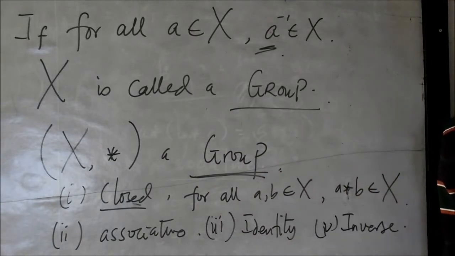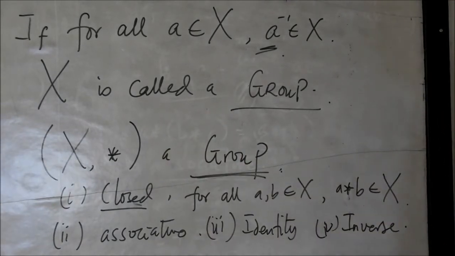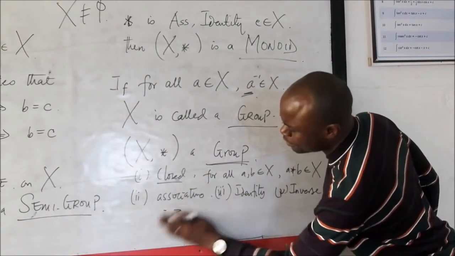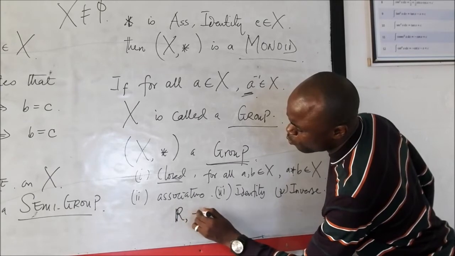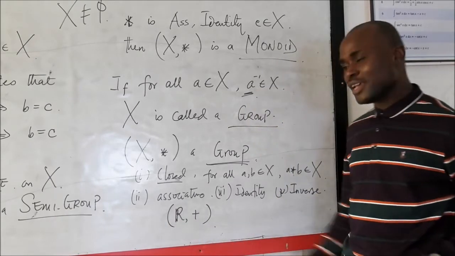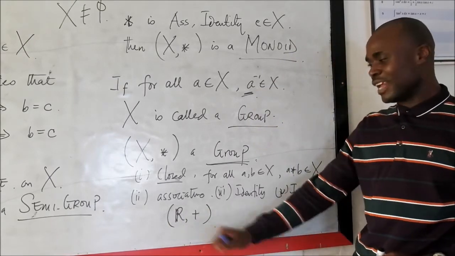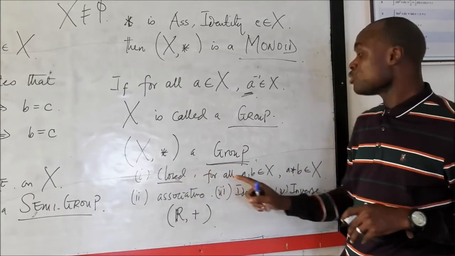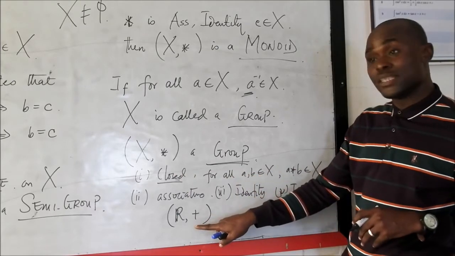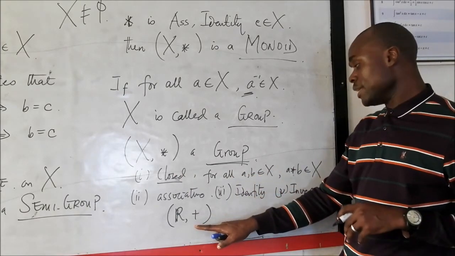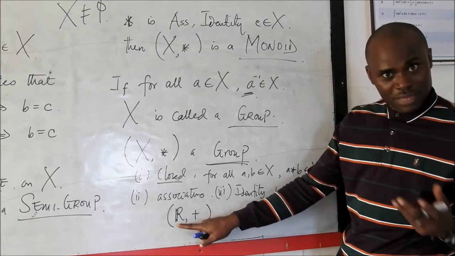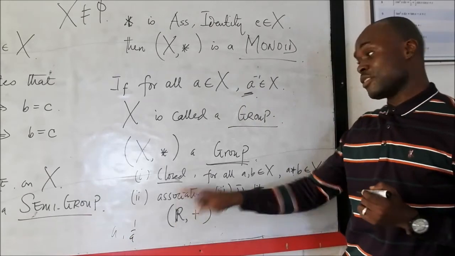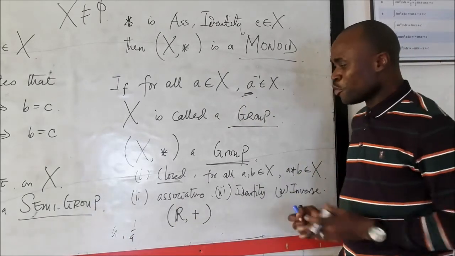What is an example of a group? We have so many, but I will just give an example. A wonderful group is the set of real numbers with the binary operation addition. What does that mean? It means if you pick any number here, it is closed. They have the identity element. Identity element here is 0. The inverse element to A here is 1 over A, and it is associative, as I showed in my last video. So that makes it a group.